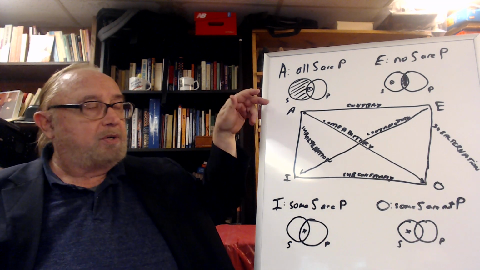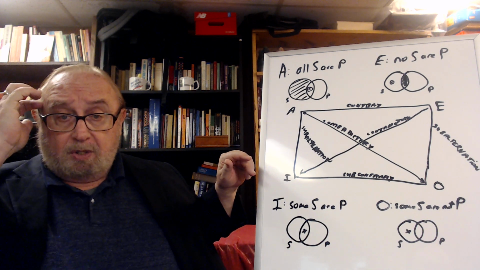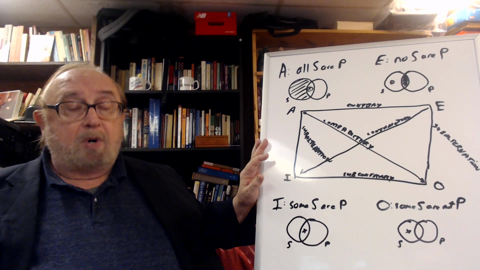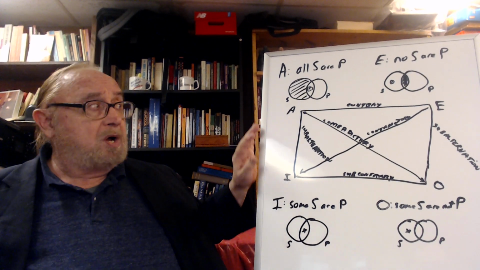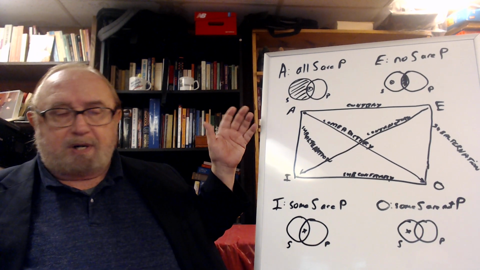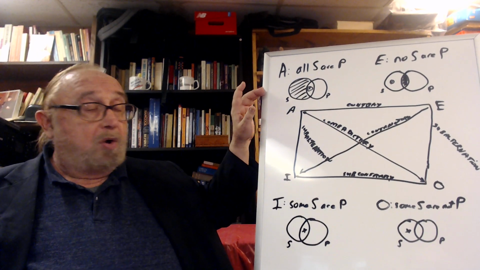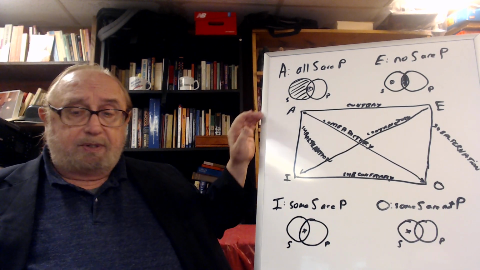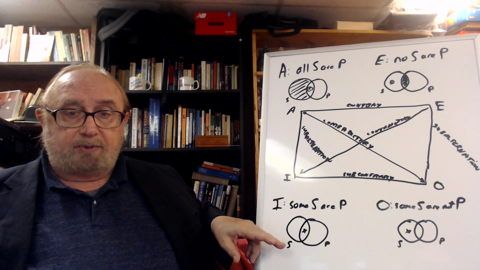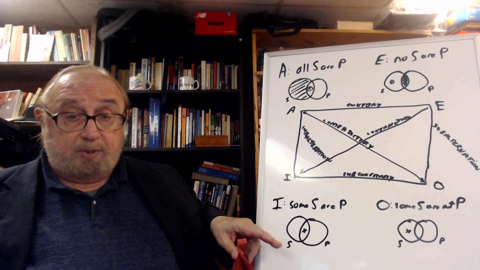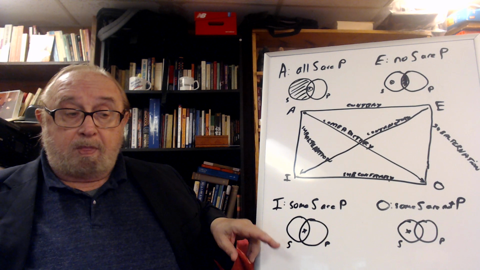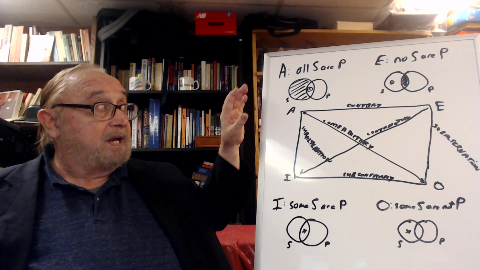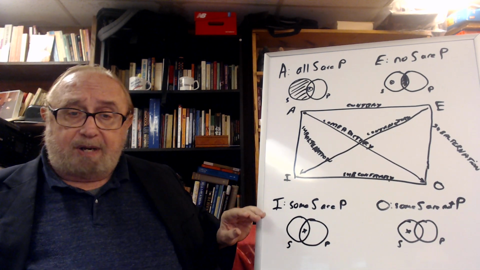Now, the point is, and here's very important, logicians like to say the truth flows downward. So what that means, if you say all men are mortal, well, let's use a different example, which is a real thing. I want to use dogs for a second here. All dogs are mammals, all right? So if all dogs are mammals, then obviously some dogs are mammals. So we know this to be true. So therefore, you can say quite clearly if this A statement is true, the I statement is also true.